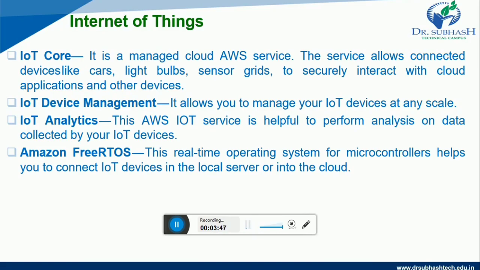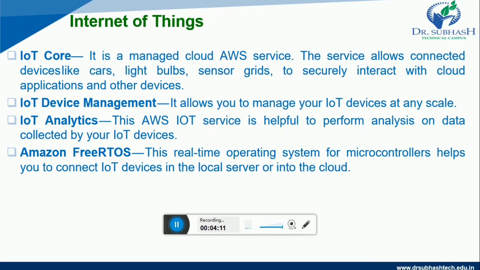It is a managed cloud AWS service. The service allows connected devices like cars, light bulbs, sensor grids to securely interact with cloud applications and other devices. So this is what IoT Core is.